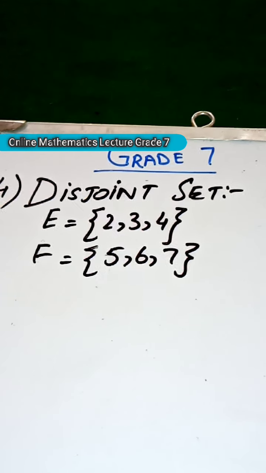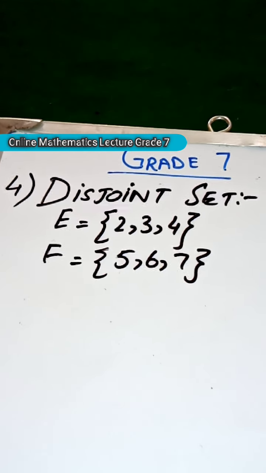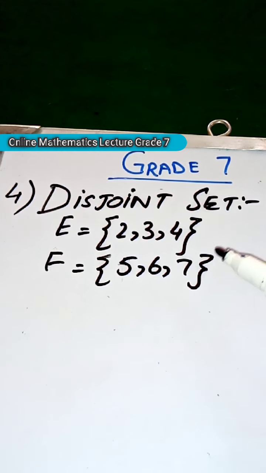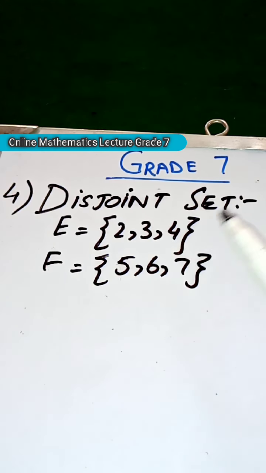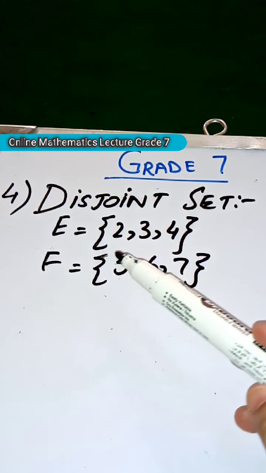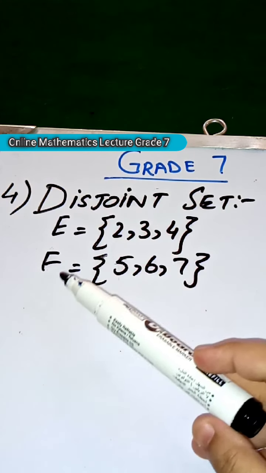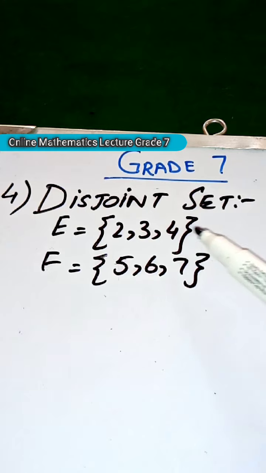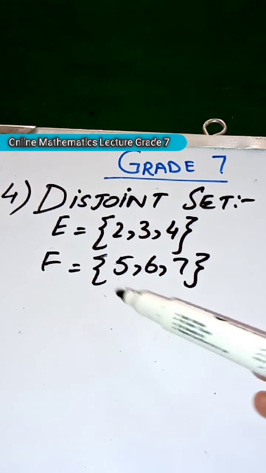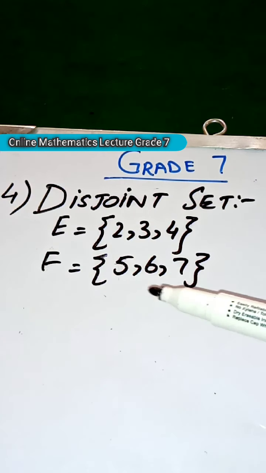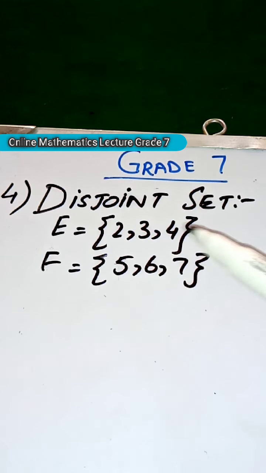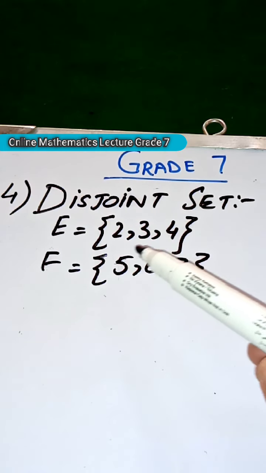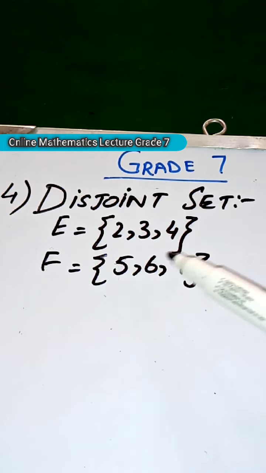Next one, number 4, disjoint sets. In this example we have two sets: E equals {2, 3, 4} and F equals {5, 6, 7}. In these sets E and F, all the values are totally different.